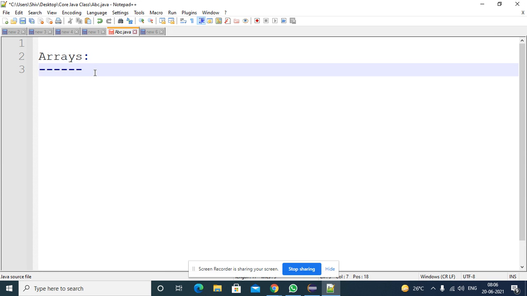After that, what is the advantage of arrays? Performance-wise, arrays are very high, because they work based on the index. That's why arrays are very good in performance.